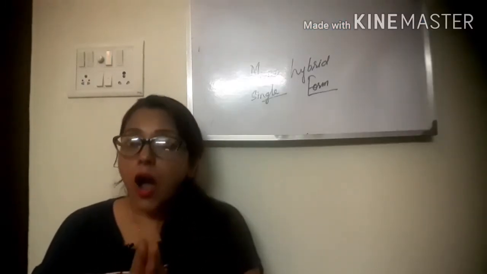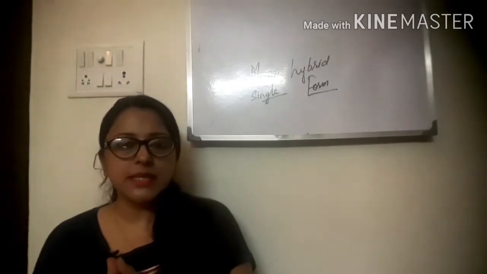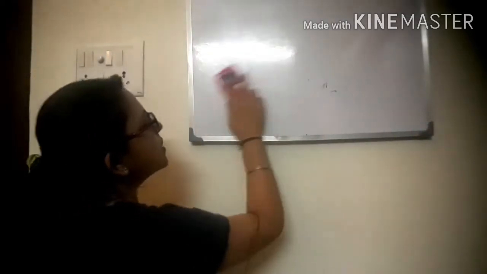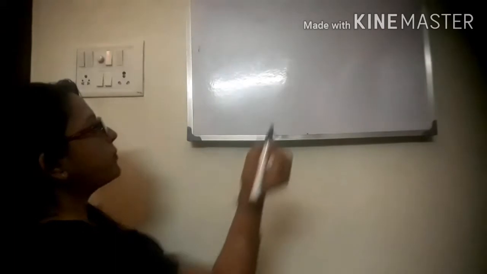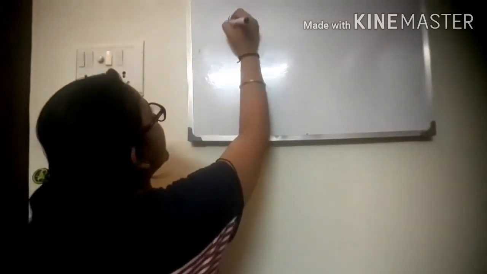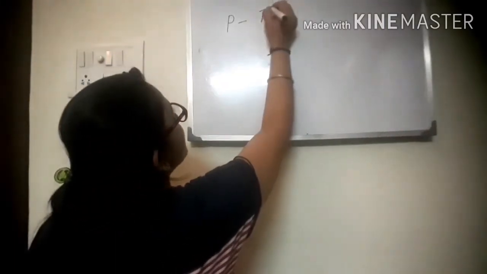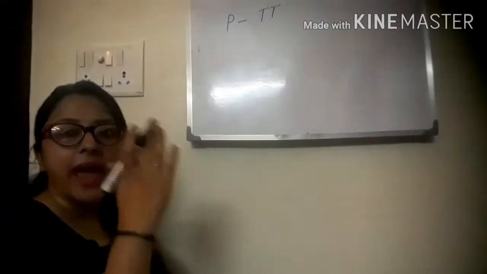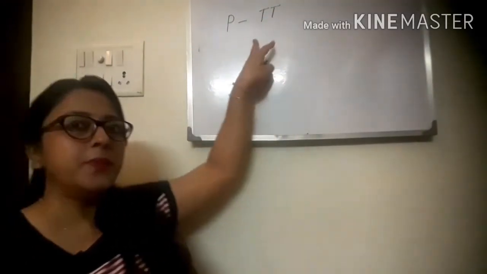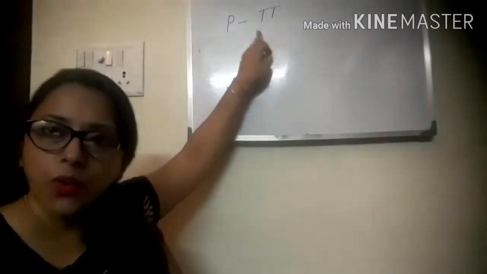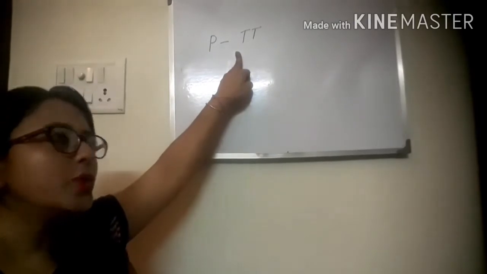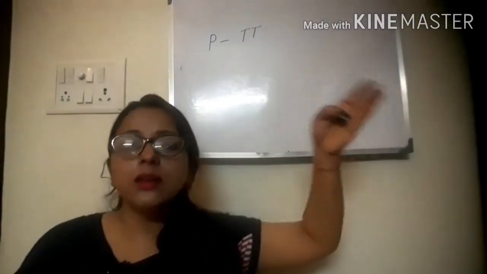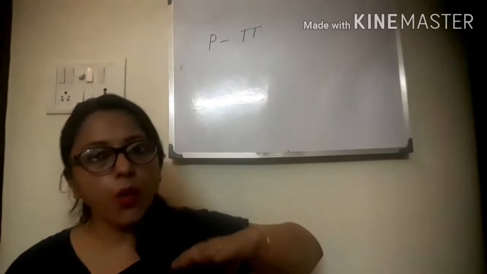Now we will discuss how a monohybrid cross takes place. It is very easy. Suppose the parent is tall; a dominant character is always represented by uppercase. Okay, dominant character is only represented by uppercase, and the recessive character is represented by lowercase.